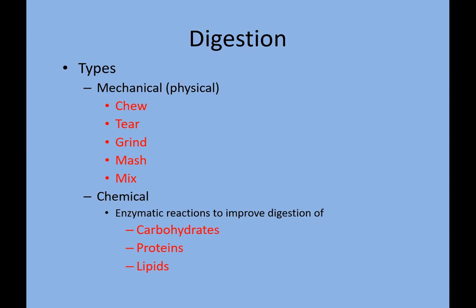Now, coming towards the second kind, that is chemical digestion. Chemical digestion is digestion with the help of enzymes, with the help of chemical reactions. It's not mechanical. It cannot be done by teeth. It needs enzymes. What are enzymes? Enzymes are biological catalysts which help to speed up a reaction without getting involved in it. Basically, there is no use of enzymes except that they speed up the reactions.